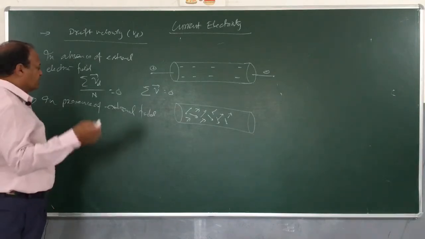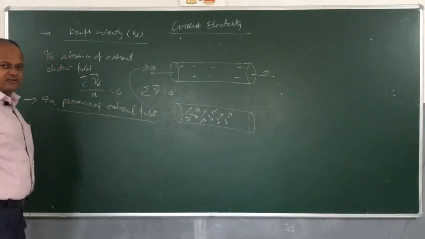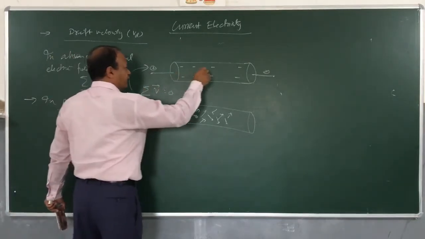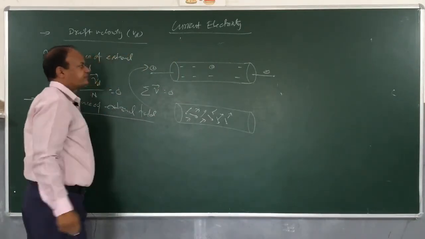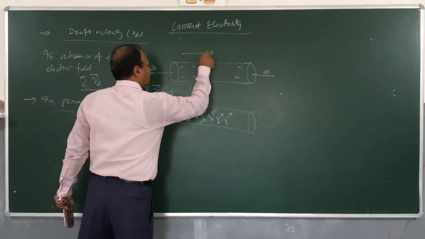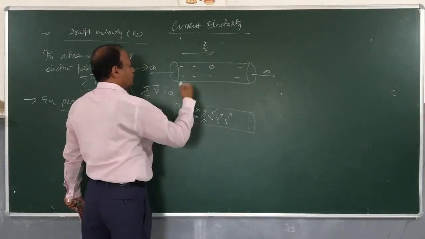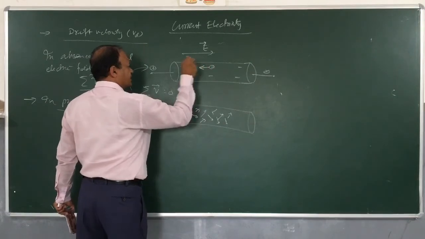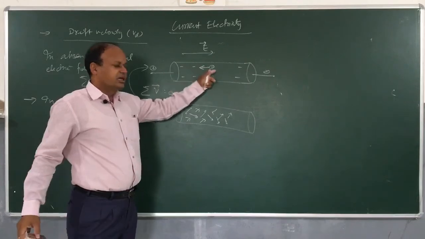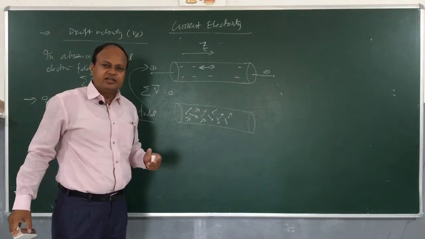So, how do they move? Imagine a situation. This is shown here in the presence of an external electric field. Imagine I think of an electron here. The external field, as you know, is from the positive to the negative terminal of the battery, right. So this electron will move in the opposite direction to the electric field, because it will be experiencing a force due to the presence of the electric field.